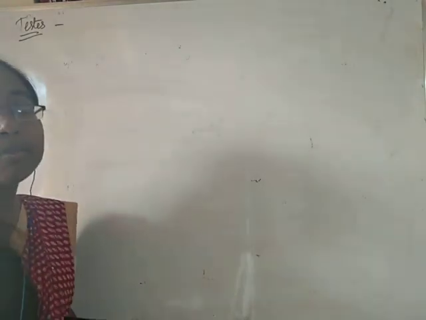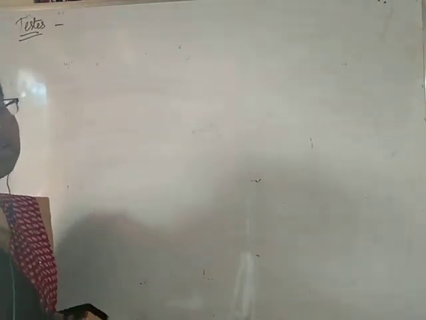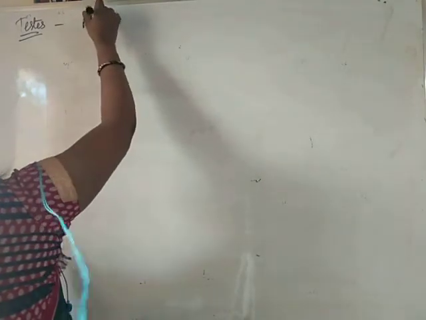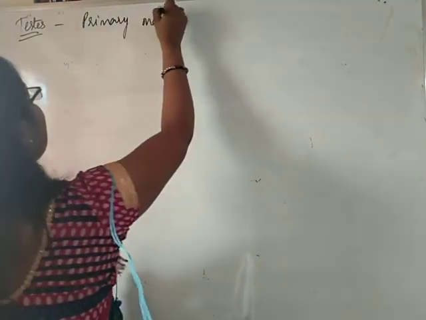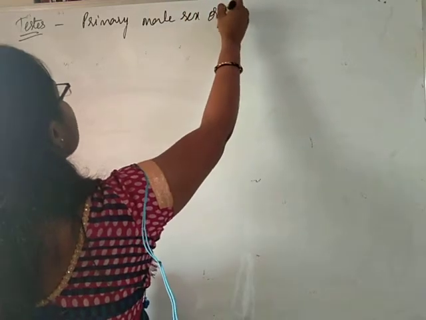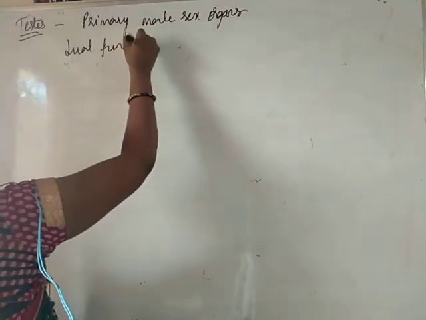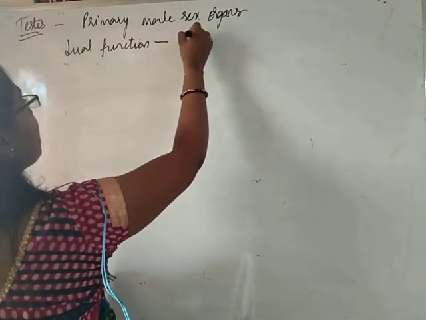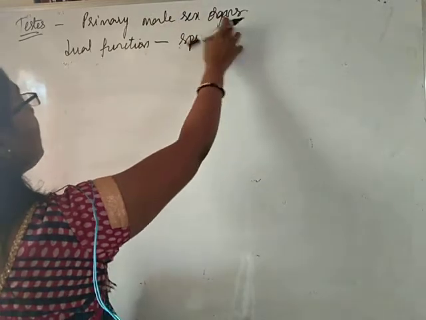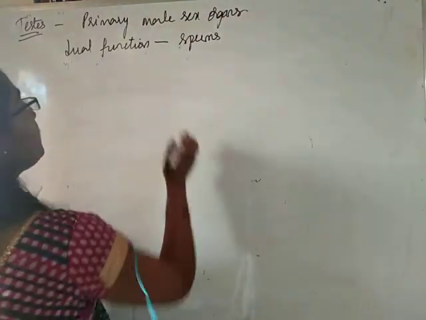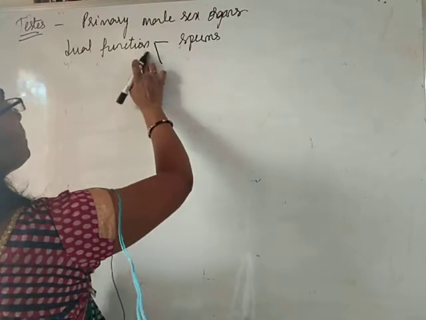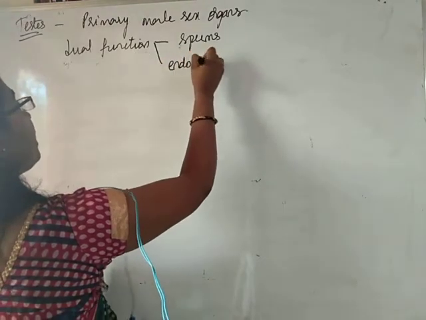Students, the next gland that we are going to learn is the testis. Testis is the main male sex organ, the primary male sex organ. It performs a dual function. Because it is the main male sex organ, it produces sperms, and it also produces hormones. So, it also has endocrine functions.